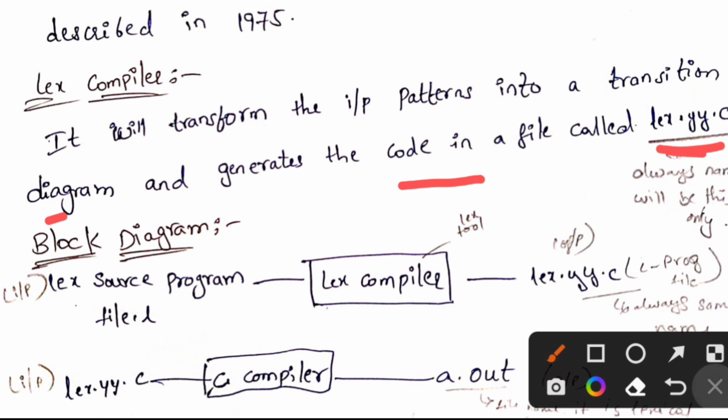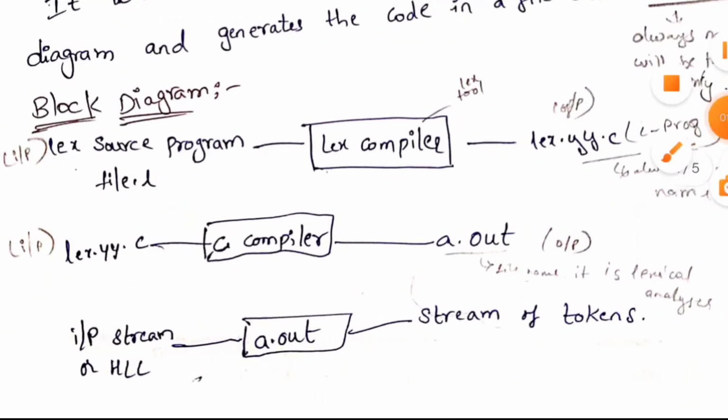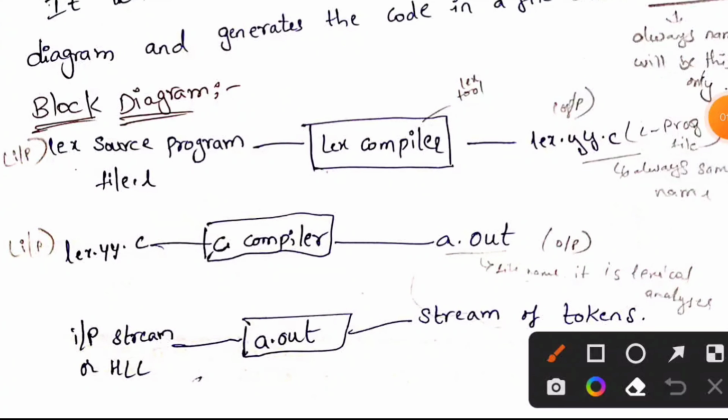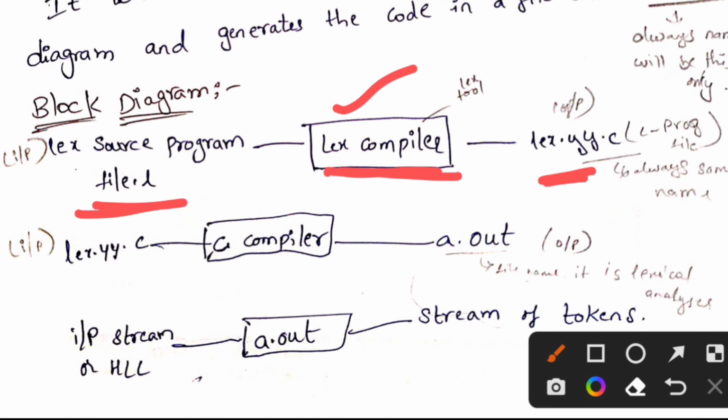Here you can see the block diagram. Let us see the block diagram. You send the input as the LEX source program, file.l. This is the input, and here we have the LEX compiler. This LEX compiler is nothing but the LEX tool. It generates the output with the file name lex.yy.c. For every C program the file name remains the same.